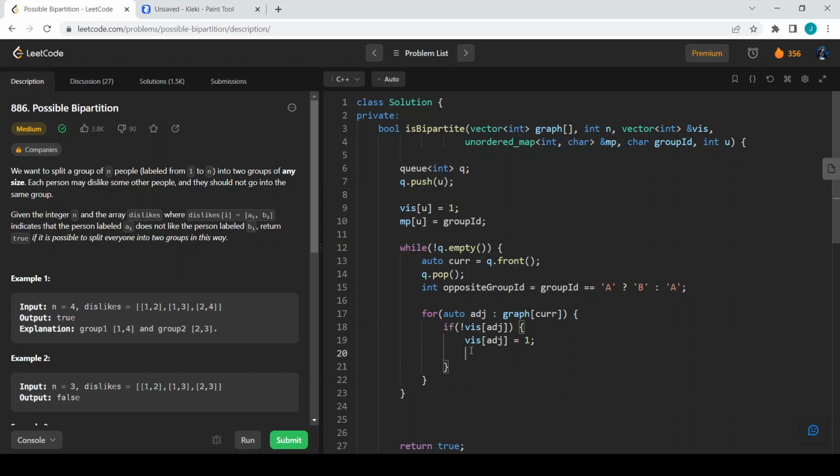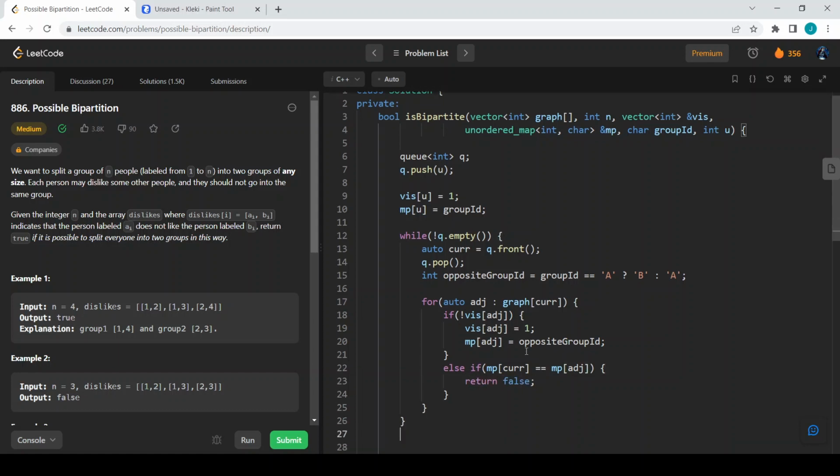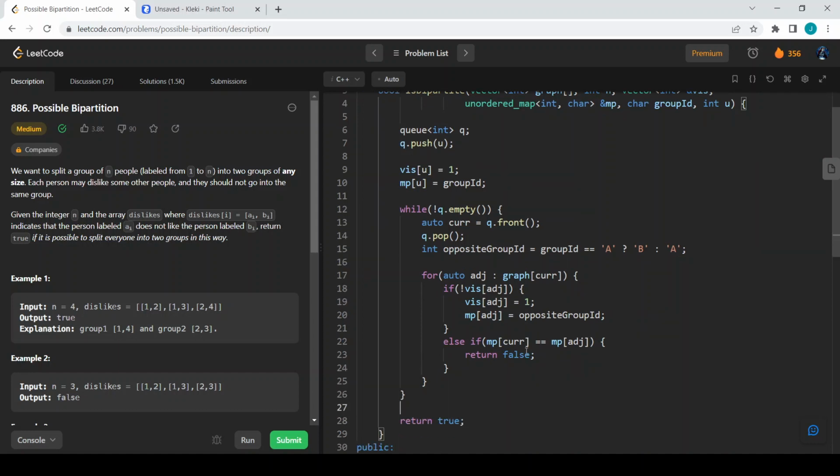So MP of edge is the opposite group ID. But else, if it is already visited, we want to check the group ID. If my MP of cur is equal to MP of adjacent, then I will just return false. This is the case we can add here, and at the end of the day we are going to return true if q is empty.